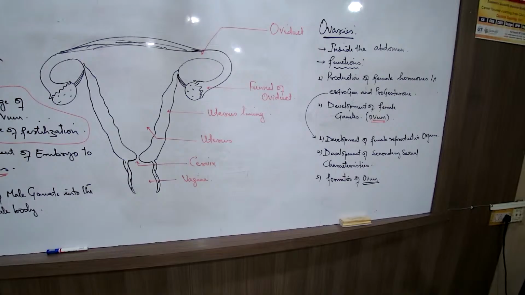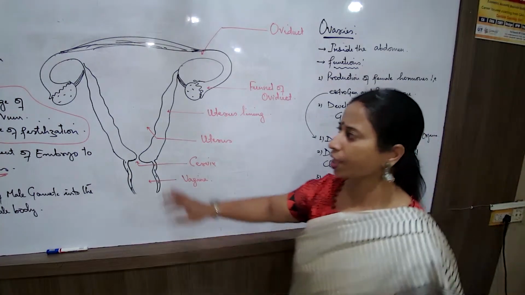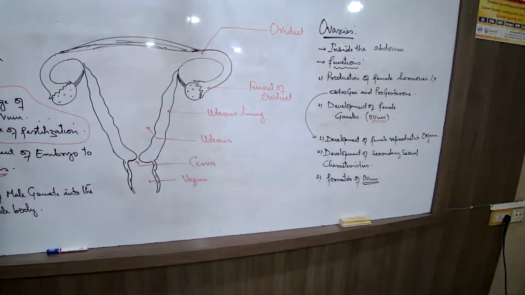Let us look into this first. Some stages that we are going to understand first of all. So now we are looking into the female reproductive system. First thing, we are aware about the parts. What are the parts of the female system? A pair of ovaries. What is the job of the ovary? The job of the ovary is to produce the gametes, produce the hormones.